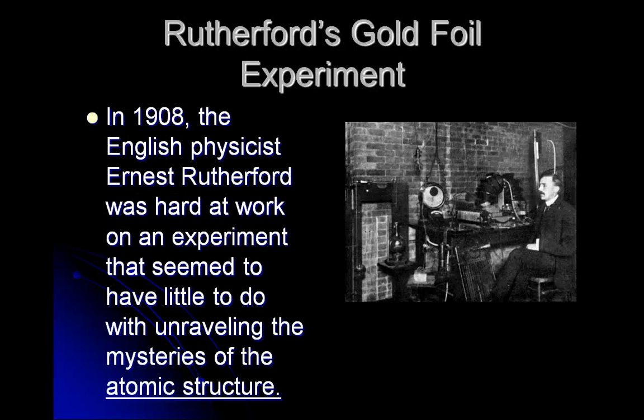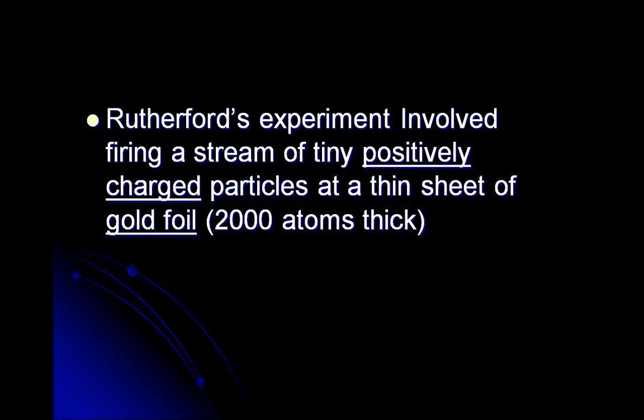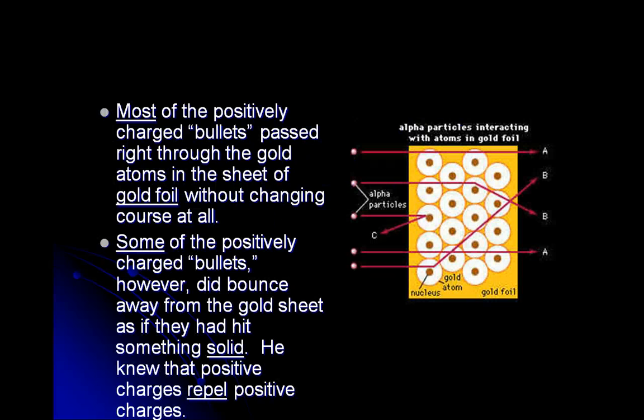A few years later, we get into Ernest Rutherford, another English physicist at the turn of the century, who really started looking at a lot of the other parts to the atom. His experiment was called the gold foil method. And what he basically did was fire some particles at these atoms in the gold foil and watch what happened. And what he noticed was that a positive is going to repel